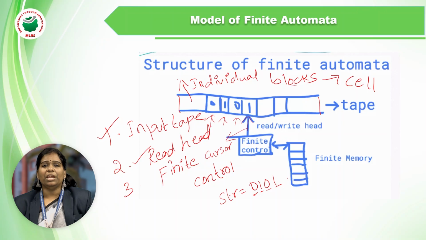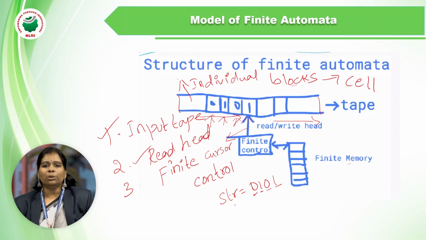And the input tape: the main purpose of the input tape is to fill the building blocks with the characters. After storing all the characters, the read head has to read every character from left to right. After completion of reading the last one, it is passed to the final control.